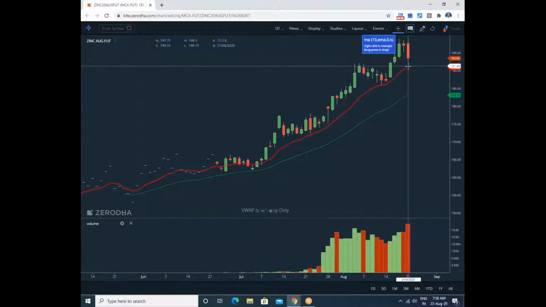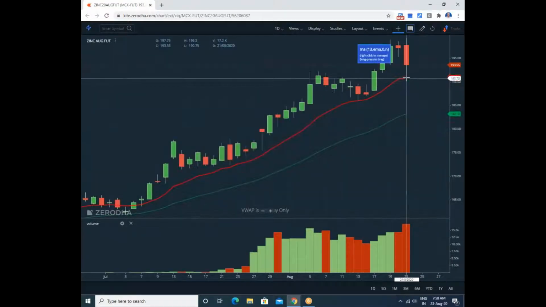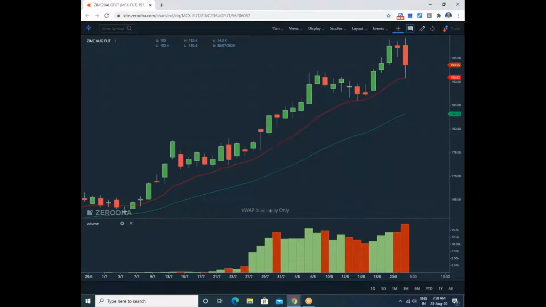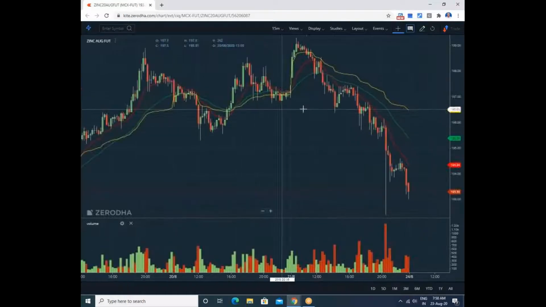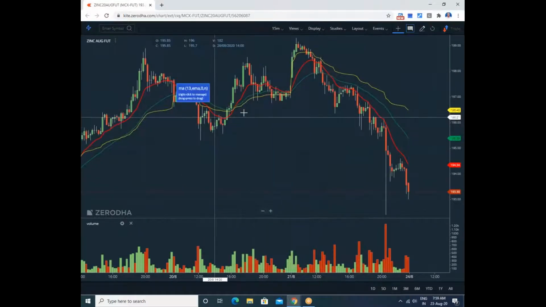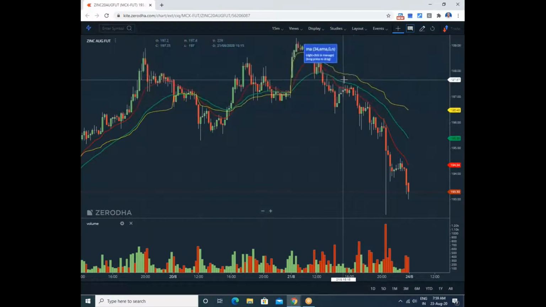Okay, this is the target. This target is 191. Simply place the order at 191. Okay, let's see what happened in intraday. Intraday, it started moving down below the moving average, and it could not penetrate above the intraday moving average. So even if you exit here, simply sell again near the moving average and hold the position for the 13-day moving average on the daily chart.